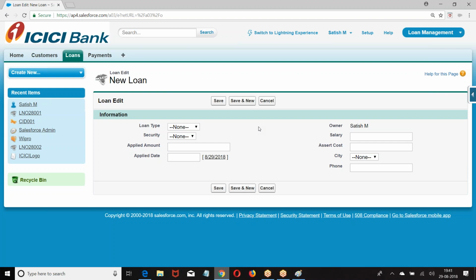Now, the master detail field will store the ID of the parent record. When I say one-to-many, one is the parent, many is the child. Every record will have a 15 character ID, or it's 18 characters if you add 3. Every record will have that 15 character or 18 character ID. Right?